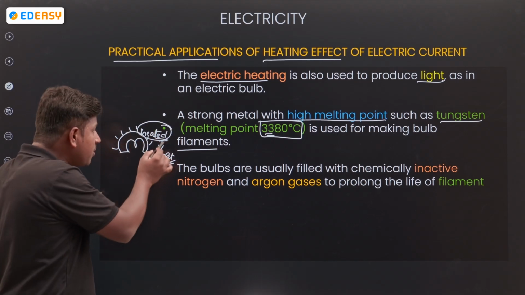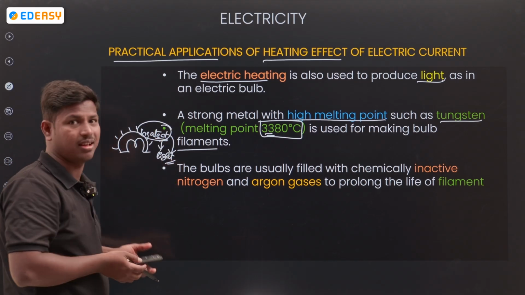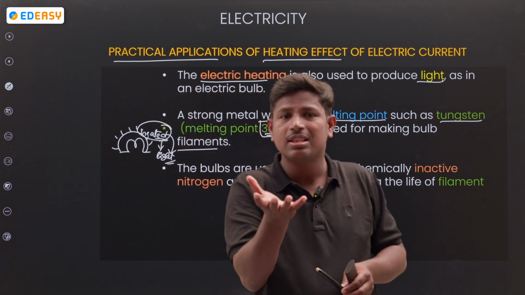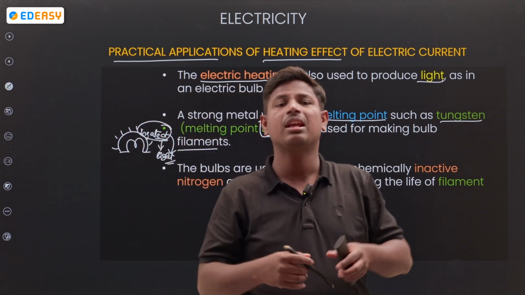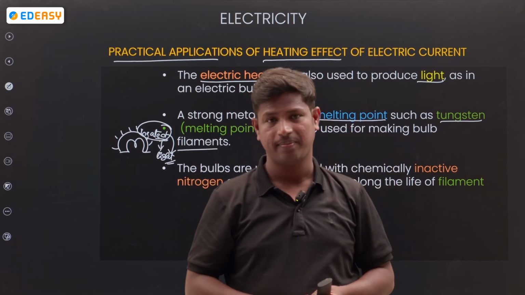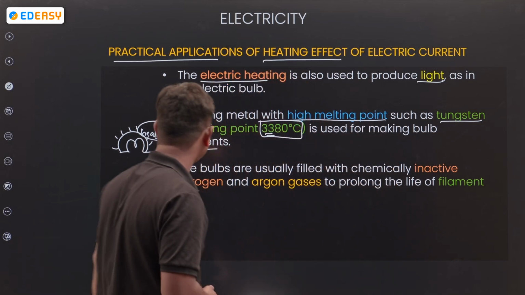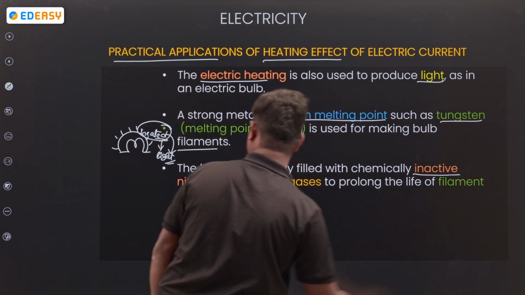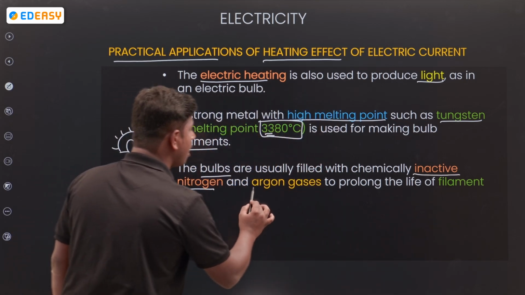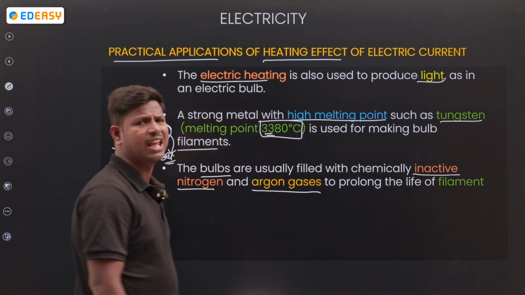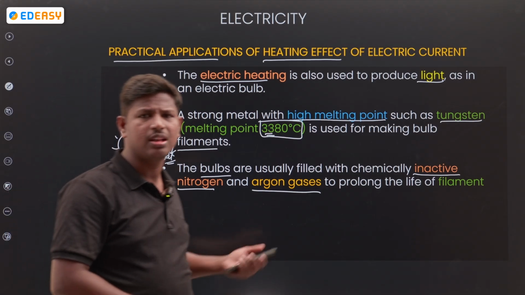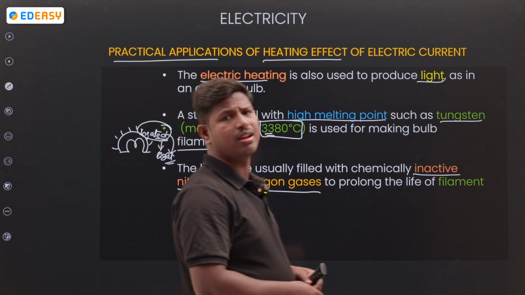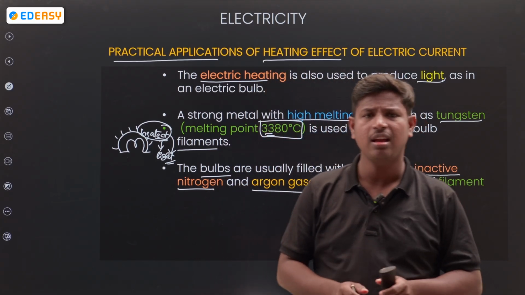If there is more heat, then it gives light. Next, bulbs are usually filled with chemically inactive nitrogen and argon gases to extend the life of the filament. These are the gases we use in a bulb.